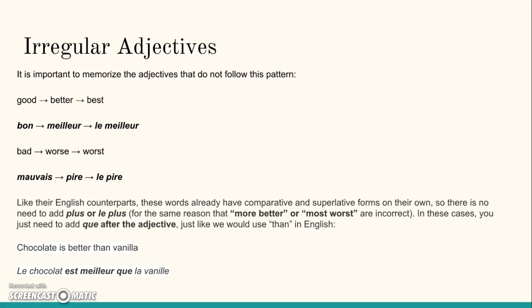Irregular adjectives. It is very important to memorize the adjectives that do not follow this pattern. Like good to better to best would be bon to meilleur to le meilleur. Bad to worst would be mauvais, pire to le pire. Like their English counterparts, these words already have comparative and superlative forms of their own, so there's no need to add plus or le plus for the same reason that more better or most worst are incorrect.